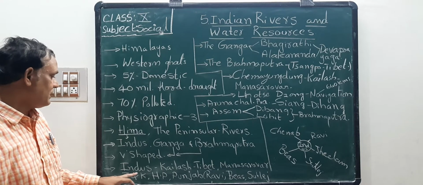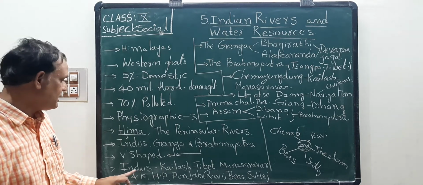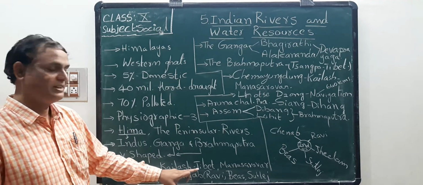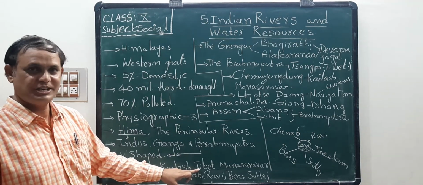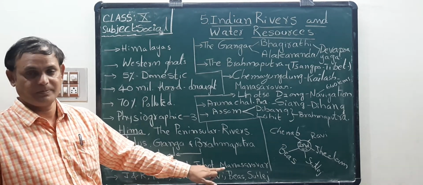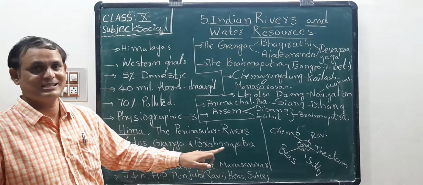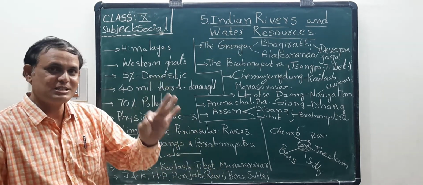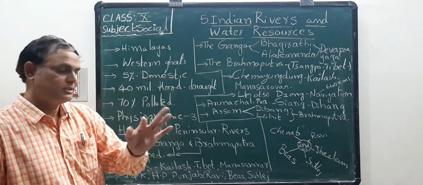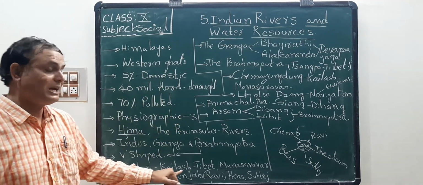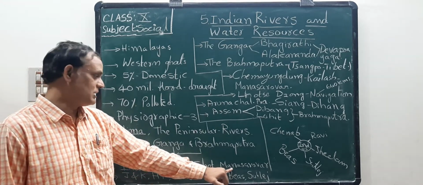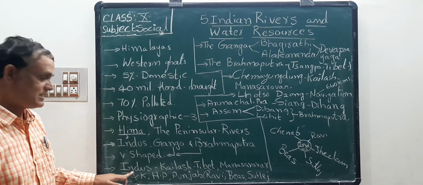So now let us discuss about Indus River. Here Indus River originates from Kailash range near Tibet, at Manasa Sarovaram. Children, you must keep in mind the birthplace of Indus River: Kailash range near Tibet, at Manas Sarovar. So this is the birthplace of Indus River.